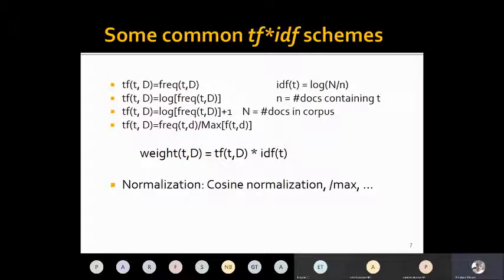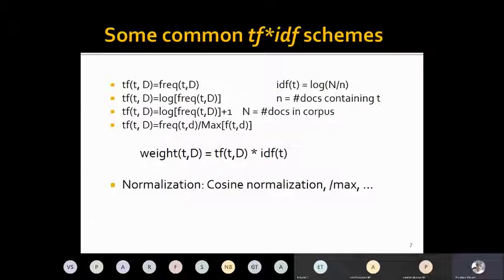So sometimes we take a logarithm. A logarithm works like a smoothing function: if a value is very big, it smooths it out. Similarly, we sometimes normalize by dividing by the maximum frequency. And there are also other normalization techniques or mathematical functions, like cosine normalization, so that the value remains within a limit.